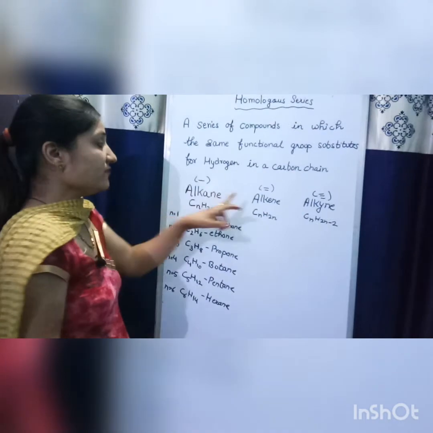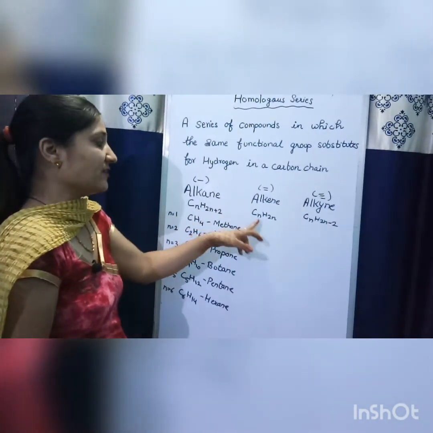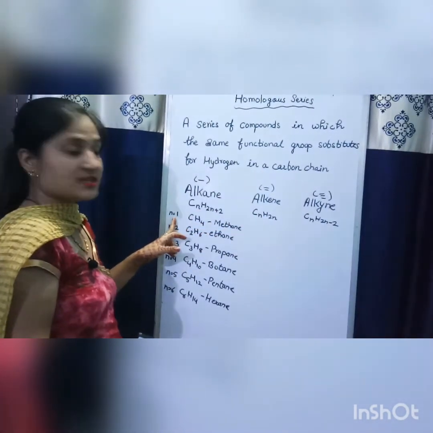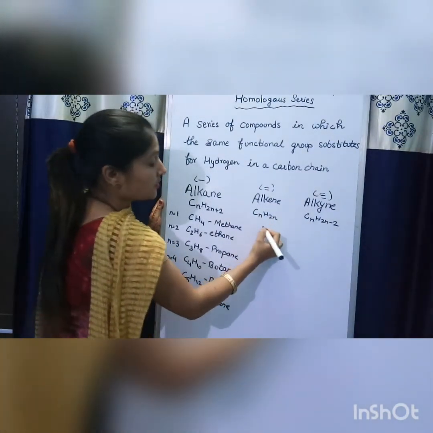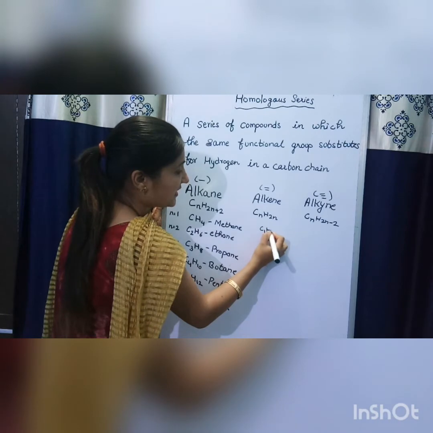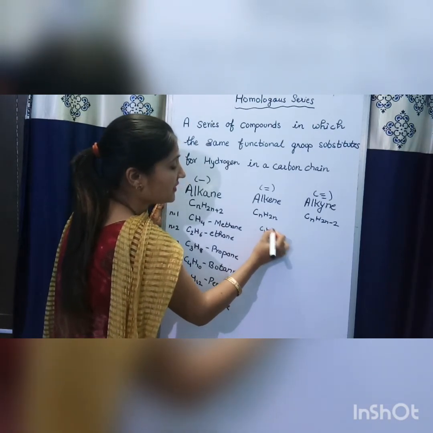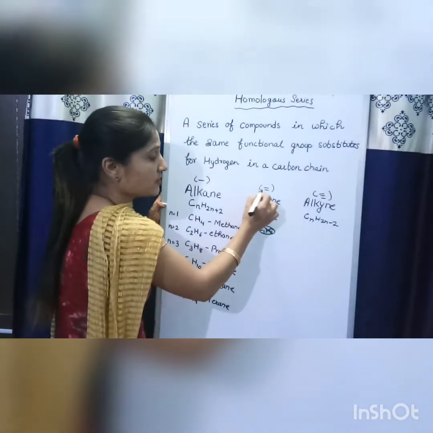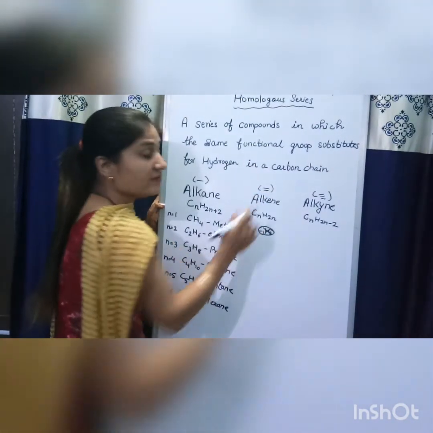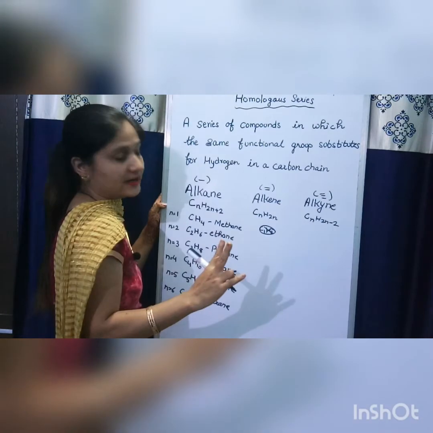Now, if we talk about alkenes, again if the value of n is equal to 1, the compound becomes C1H2. But this compound does not form. Why? Because for forming a double bond, we require at least 2 carbon atoms.